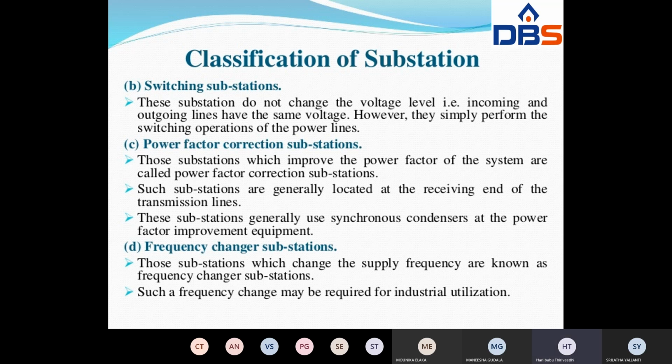Next one is frequency changer substation. Those substations which change the supply frequency are known as frequency changer substations. That means it does not improve the power factor, it does not increase or reduce the voltage, and it does not change the on and off operation. It just changes the supply frequency value. So such a substation is called a frequency changer substation. Such frequency change may be required for small cottage type industrial application only, where power must be converted AC to DC.